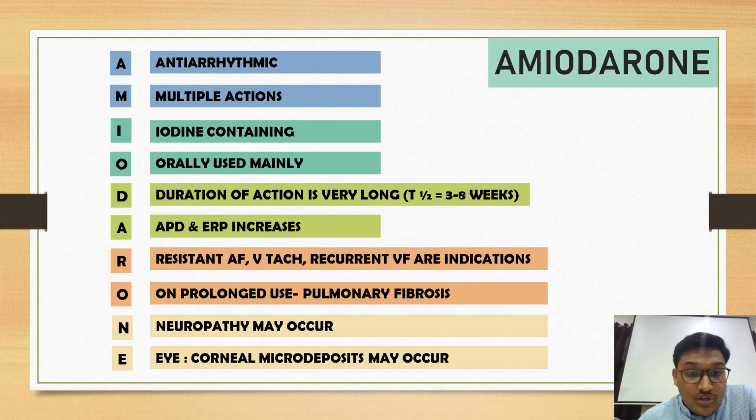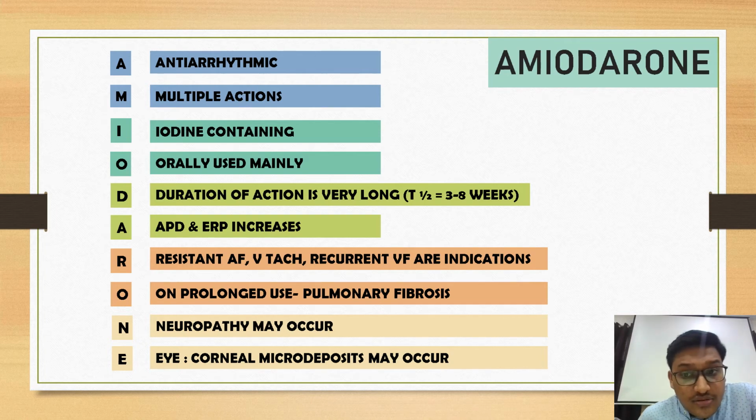This is the mnemonic for remembering amiodarone. A stands for antiarrhythmic action. M, it has multiple actions. I, because it has iodine. O, it is mainly given orally. D, duration of action, it is very long because the half-life is 3 to 8 weeks. A, the action potential duration and the effective refractory period are increased. R, it is given in resistant atrial flutter, ventricular tachycardia and recurrent ventricular fibrillations. On prolonged use, it causes pulmonary fibrosis and neuropathy can occur. I, it causes corneal deposits.